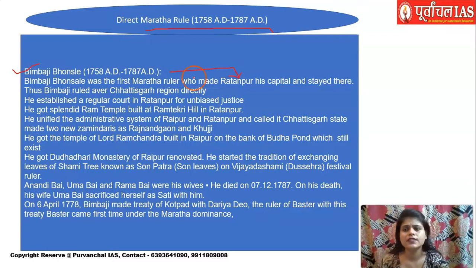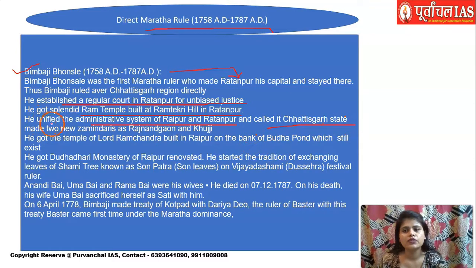He did a lot of things. He established a regular court in Ratanpur for unbiased justice. He had a temple built at Ram Tekri Hill in Ratanpur, the Ram Tekri temple, which is still very famous. He unified the administrative system of Raipur and Ratanpur. See, the Kalchuris had two branches, one at Ratanpur and one at Raipur, so the administration of both places was different at the time. Bimbaji Bhosle made the system a unified one and called it the Chhattisgarh state.